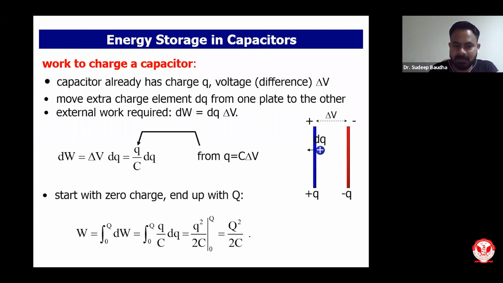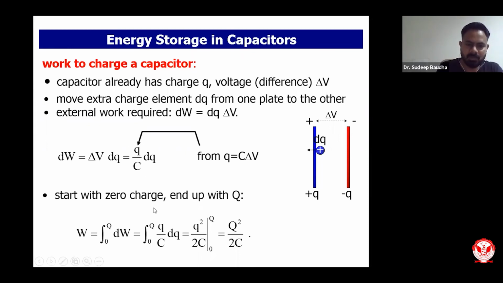Now, starting with zero charge and ending up with Q charge, you will get the actual amount of work done to charge the capacitor. So the work done will be the integral from 0 to Q of dW, where dW is the small amount of work, equivalent to Q upon C into dQ.